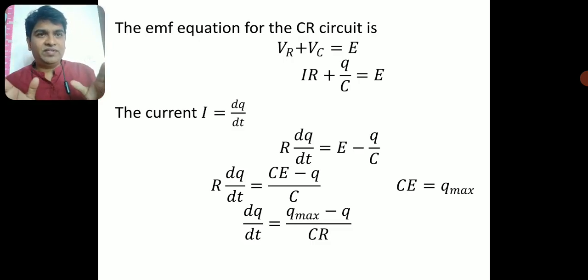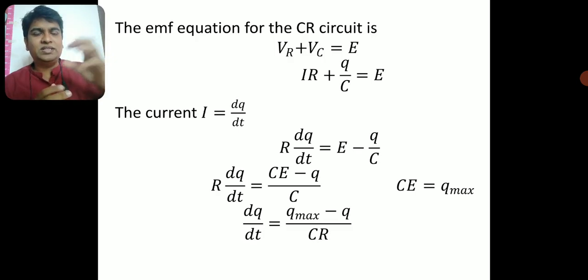Right, now the EMF equation is done. Now I'll substitute for the voltage across the resistor and the voltage across the capacitor. For the resistor, I'll look at Ohm's law. Ohm's law clearly tells you that the potential V is equal to I into R. It says that the potential difference across any circuit element is directly proportional to the current flowing through it. So V is equal to IR. This is purely from Ohm's law. So VR is equal to IR, and instead of VR, I am writing IR.